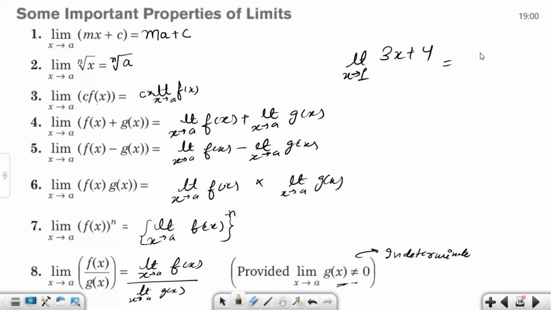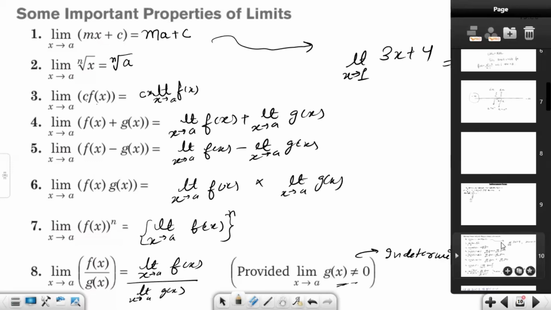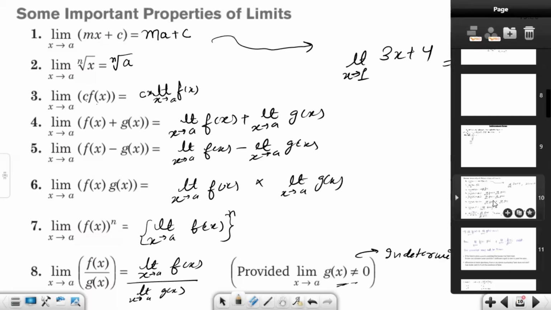Then we can directly substitute the value of x and write it as the option 1. This is the example of the first formula. Understood, everyone? Please respond. Yes, sir.